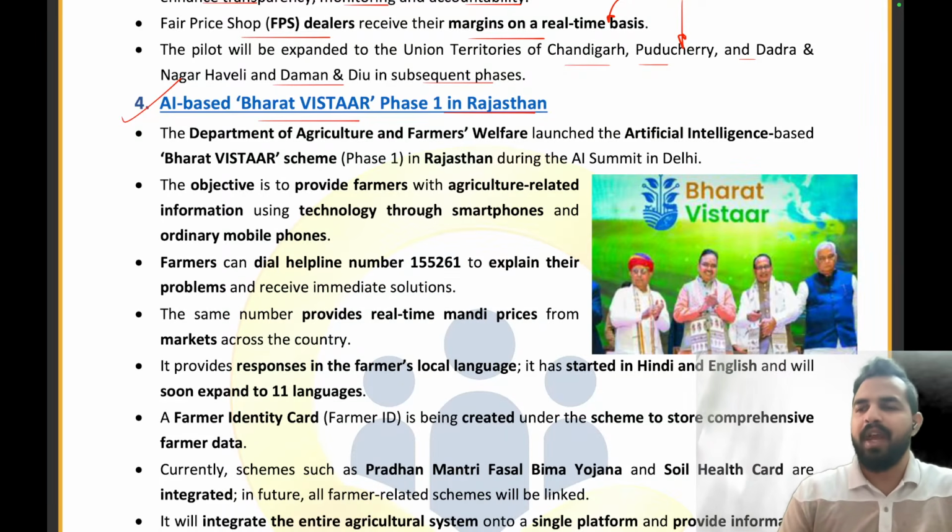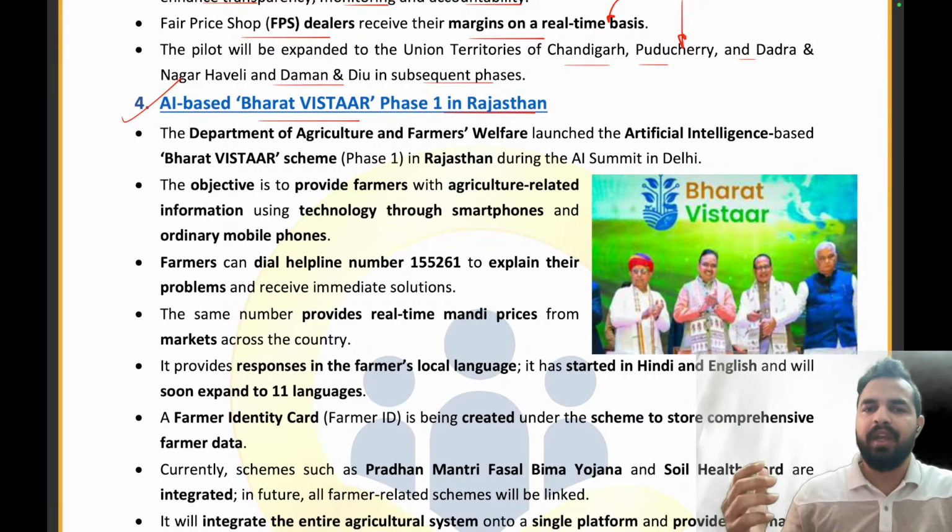Similarly, when the farmers have any kind of queries, earlier what was happening is they used to go to the different offices and tell the location where they are, what exactly they should do, how to do, what not to do, right? So now farmers have one helpline. Right now we all know that we have all the services which can be accessed through smartphones. But what about the people who have feature phones? So we have to ensure that we are providing them the facilities on the feature phone as well.